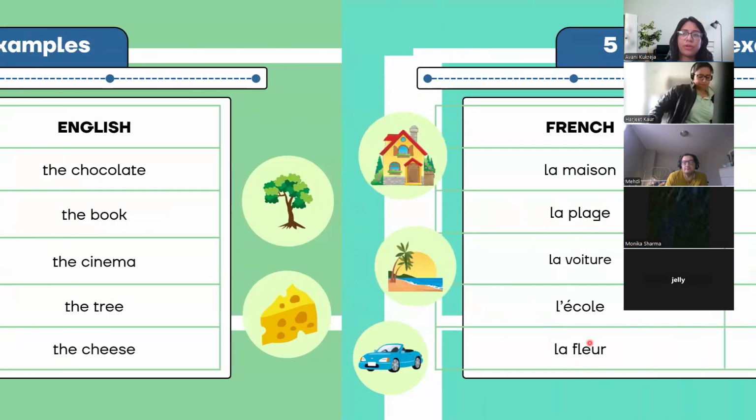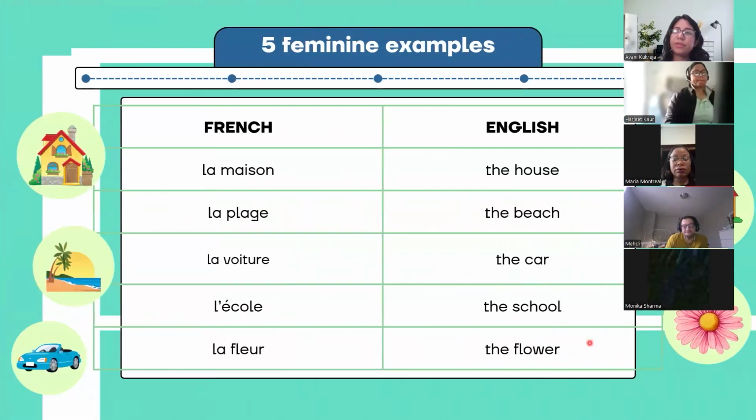All right, let's move on. Five new words. Now these ones are all feminine. The house in French is la maison. La maison.